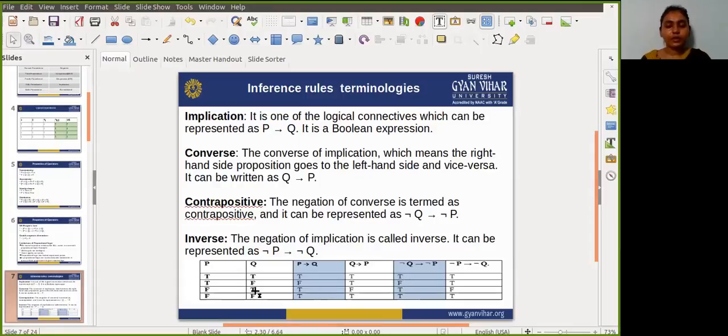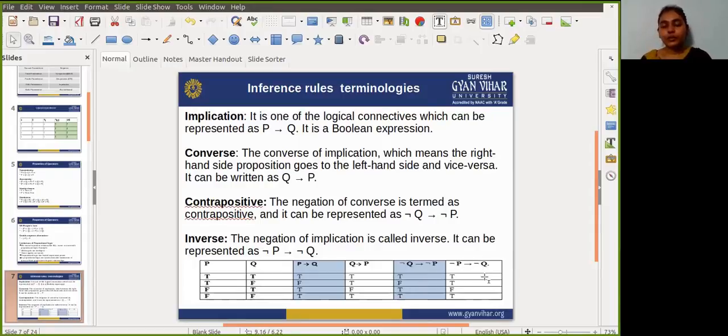Now again, for the third case, Q is true, so the negation of Q is false. So the if condition is false, we are not checking the second condition. Same as before, we put a true here. Now in the fourth row, the Q value is false and the P value is also false. So the negation of Q is true and the negation of P is also true. If both are true, then obviously the result is true.